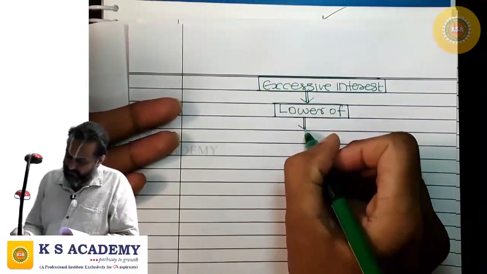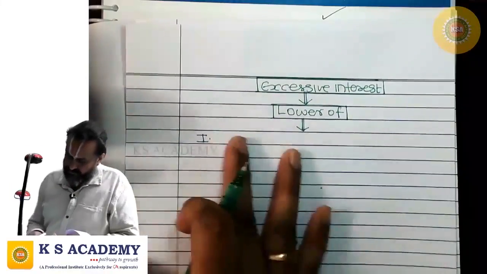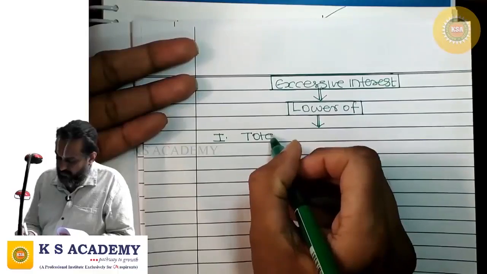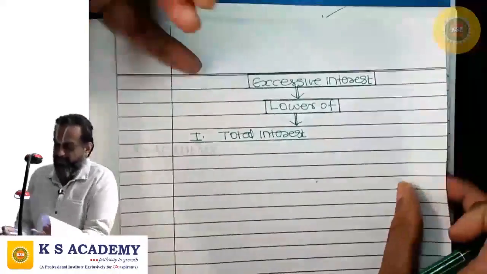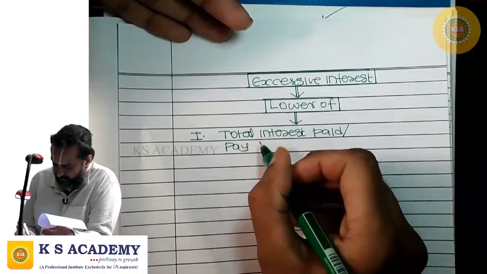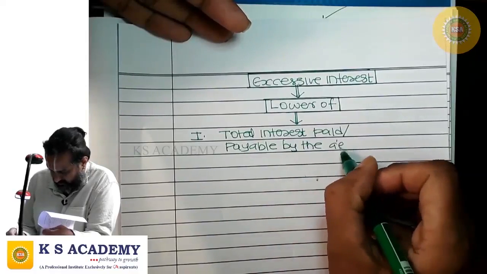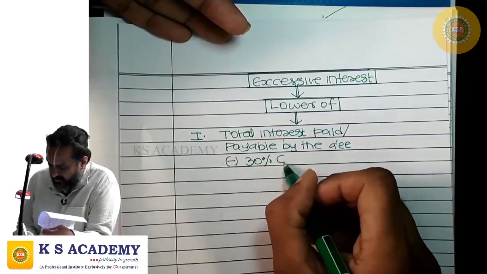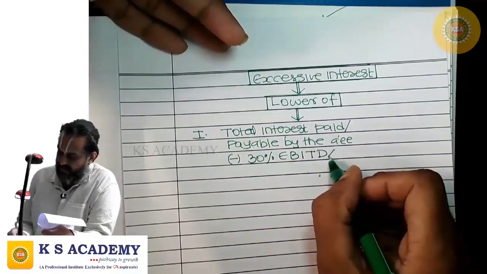Number one, total interest paid or payable by the assessee minus 30% of earnings before interest, tax, depreciation and amortization.